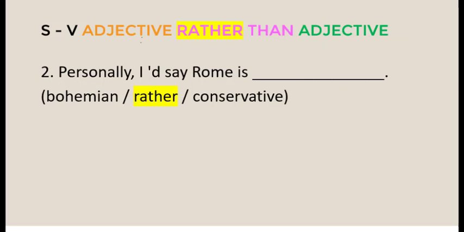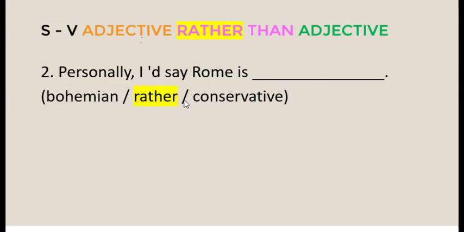This is number 2. Look at the sentence. Personally, I'd say Rome is blank. Now, look at the words in the brackets. Bohemian, rather conservative. The clue for number 2 is "rather."